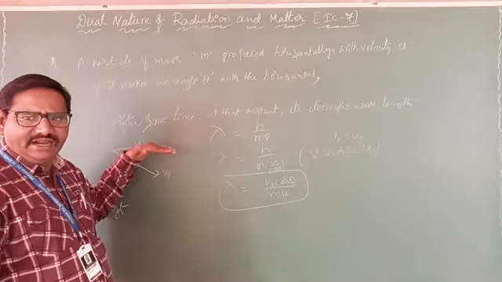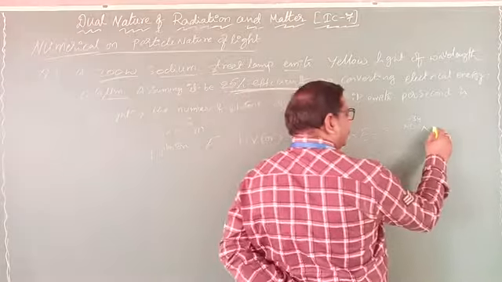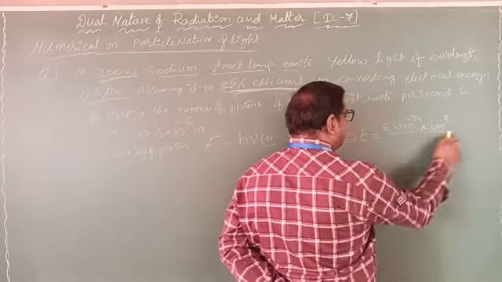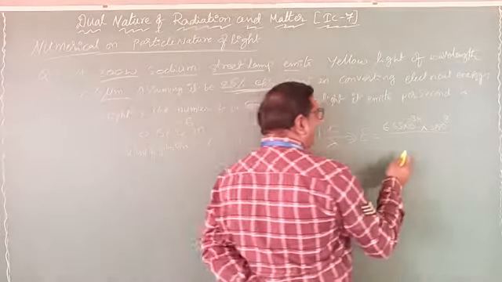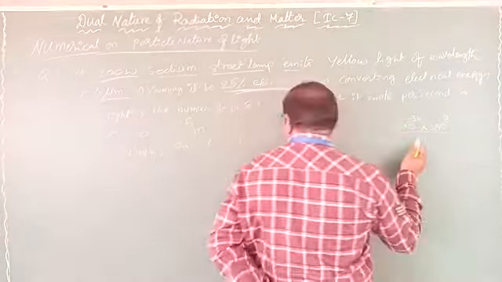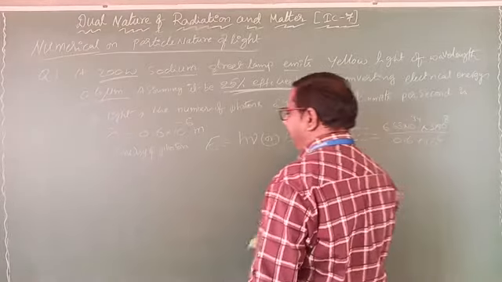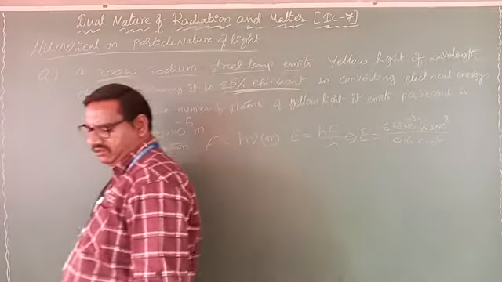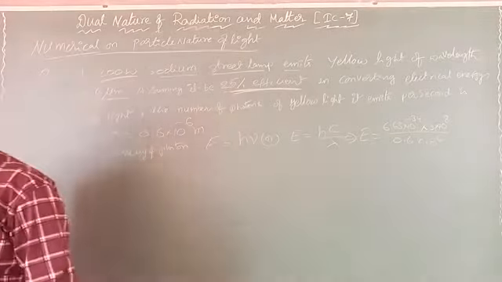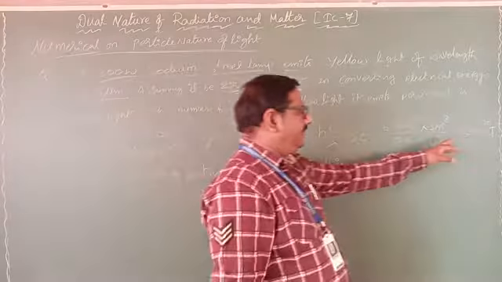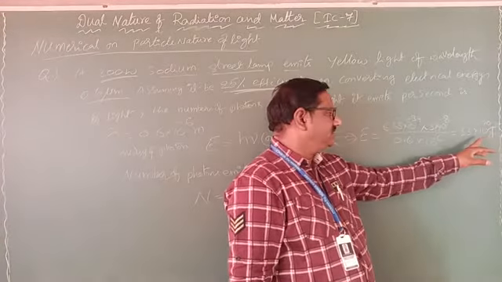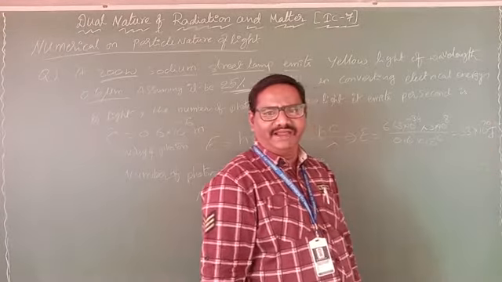What is the h value? 6.63 into 10 power minus 34. The c value is 3 into 10 power 8 meter per second, divided by lambda, which is given as 0.6 into 10 power minus 6 meter. If you solve all these, you get 33 into 10 power minus 20 joule energy.